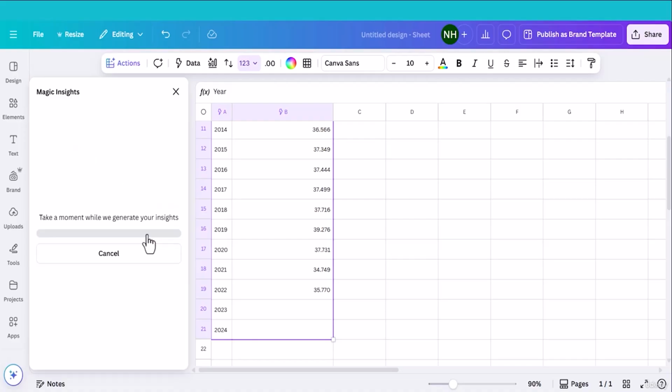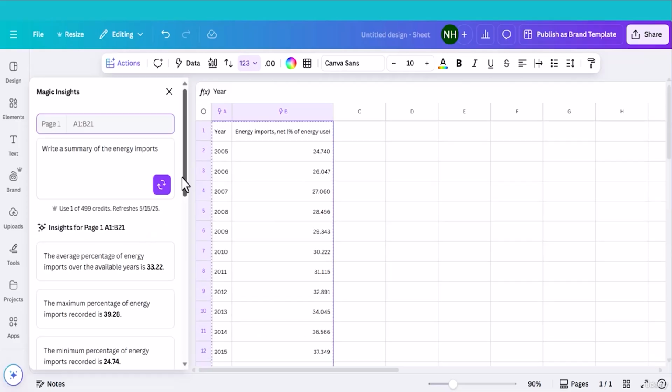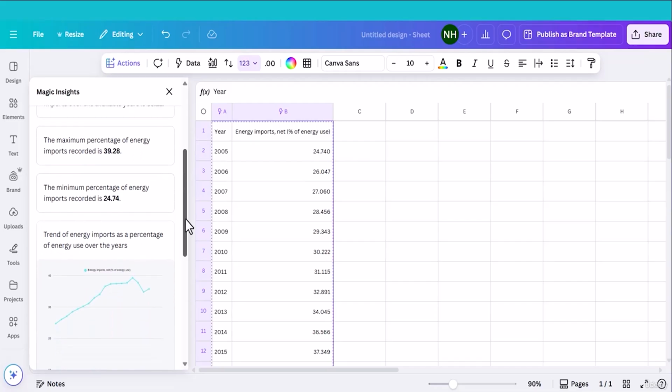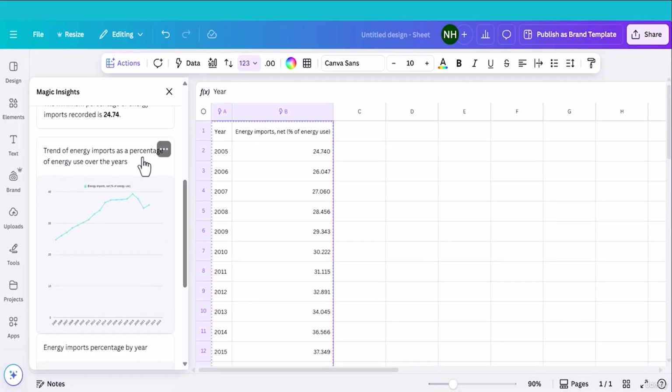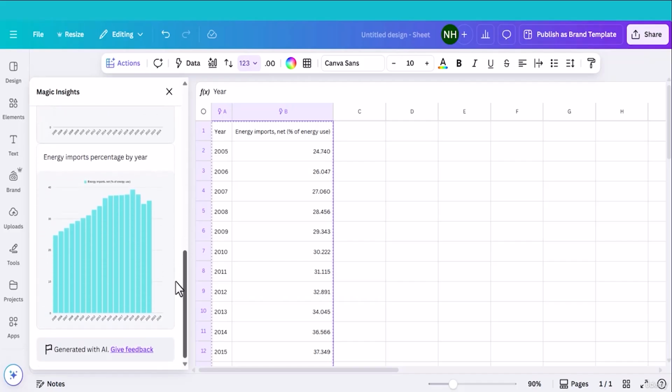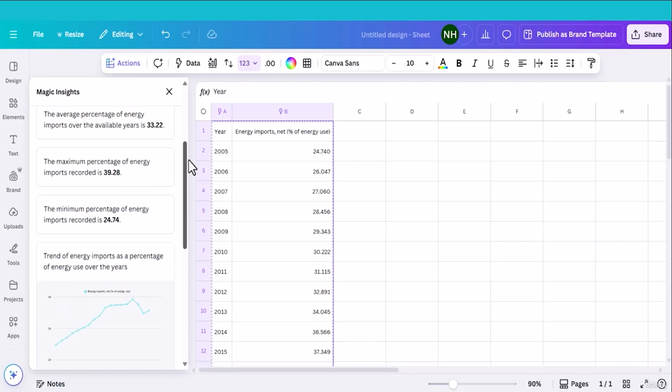Click Generate. Here is the Magic Insight of this data set. Trend of energy import as a percentage of energy used over time. It creates charts, bar charts, and some statistics.